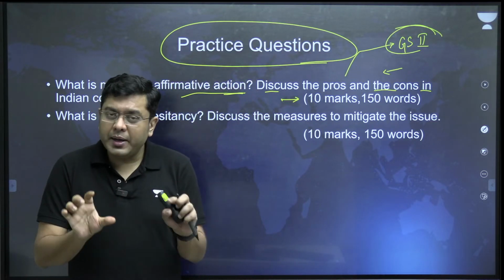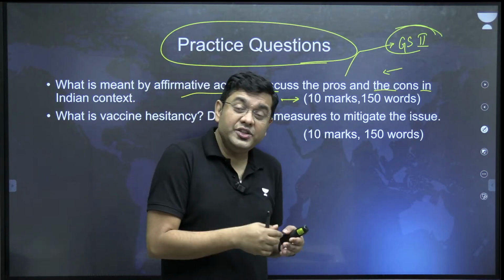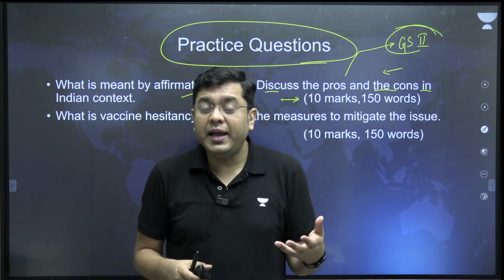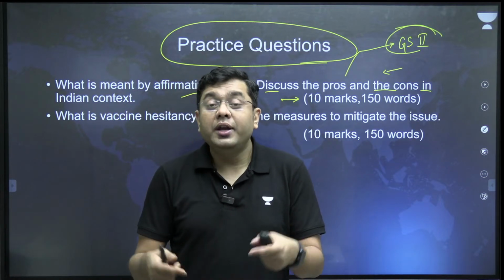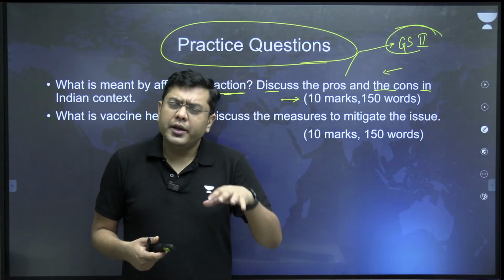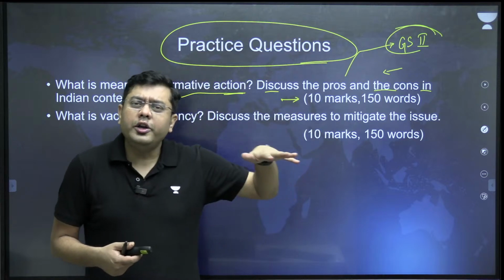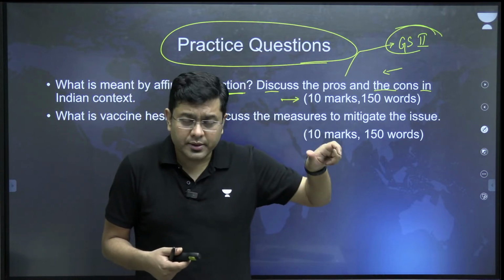But what will be more important is what you write after that. Despite the various challenges which emerge from time to time, affirmative action in a socially diverse country like India is very much needed in order to provide equality of opportunity in the truest terms.